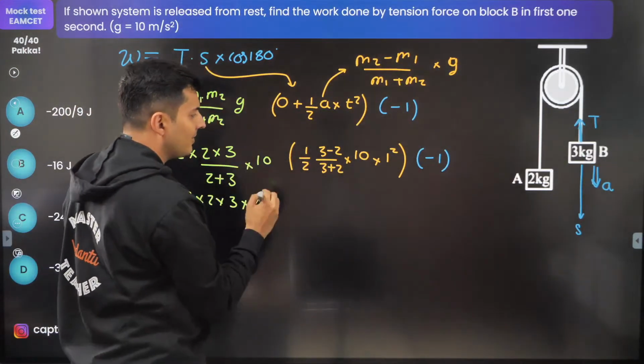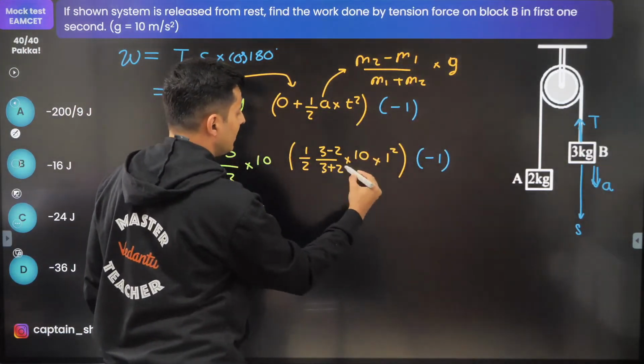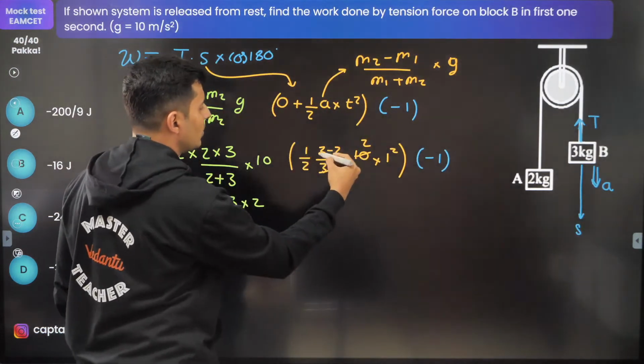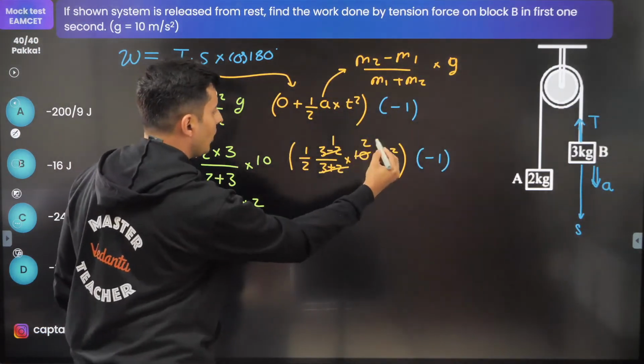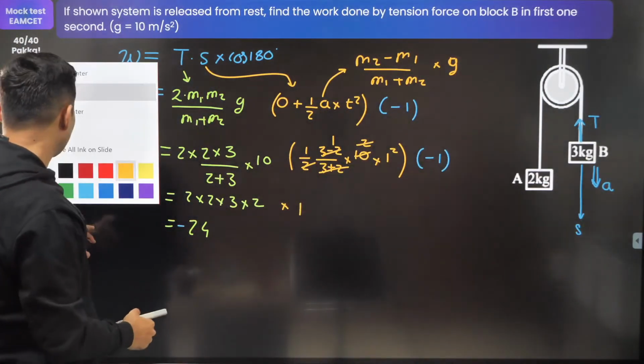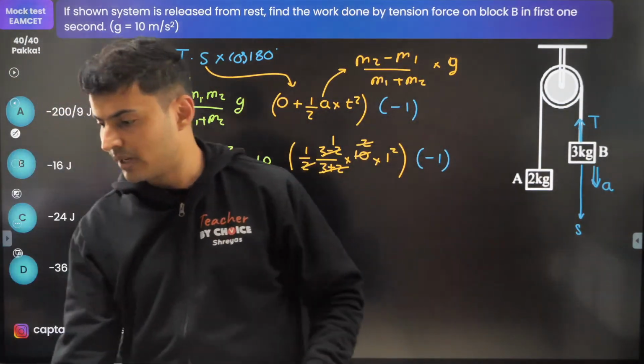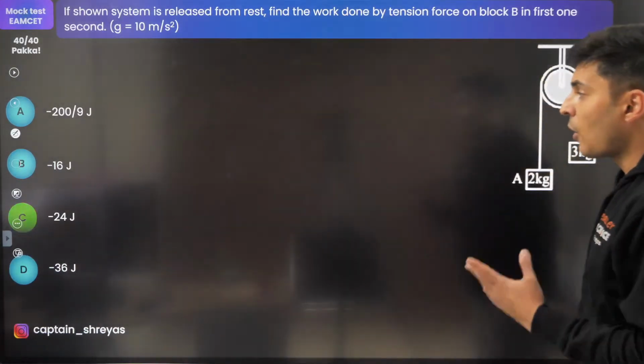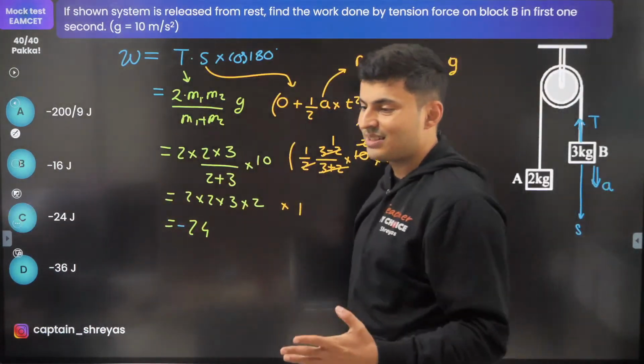Now 10 and 5 will get cancelled. You will have 2 over here. 3 minus 2 is 1, so the 2 also will get cancelled. So we get the displacement as 1. Hence the answer will be -24. -24 guys, that's the answer. Option C, option C guys.